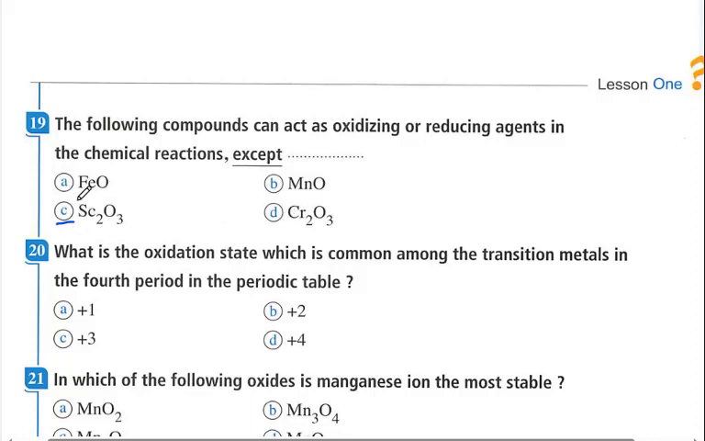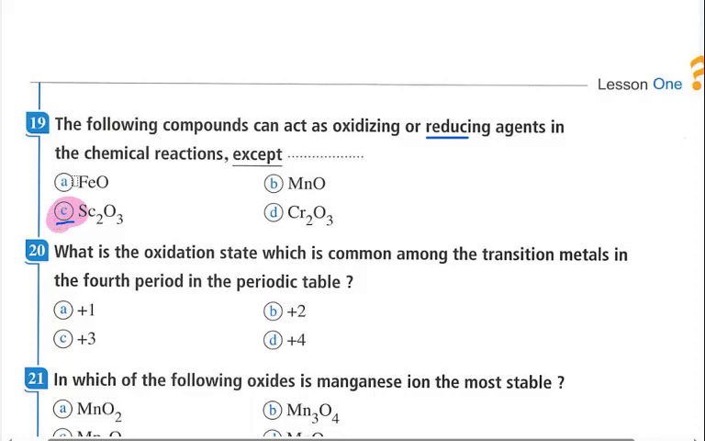Here scandium cannot be oxidized more than positive 3. The oxidation number of scandium here is positive 3. It cannot be oxidized to positive 4 or positive 5. So it cannot be oxidized and can only be reduced. So it can be an oxidizing agent, but it cannot be used as a reducing agent. So this is the correct answer here.